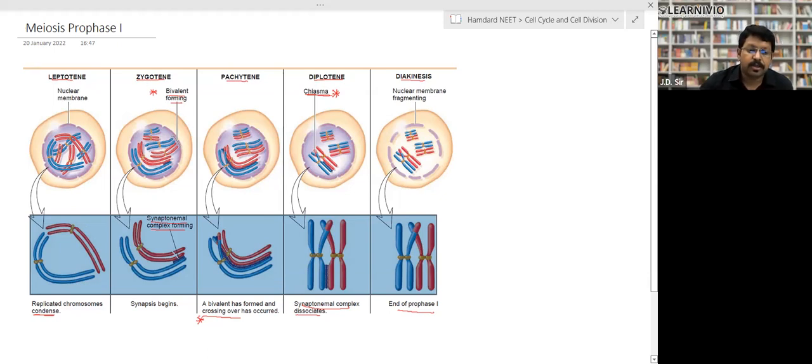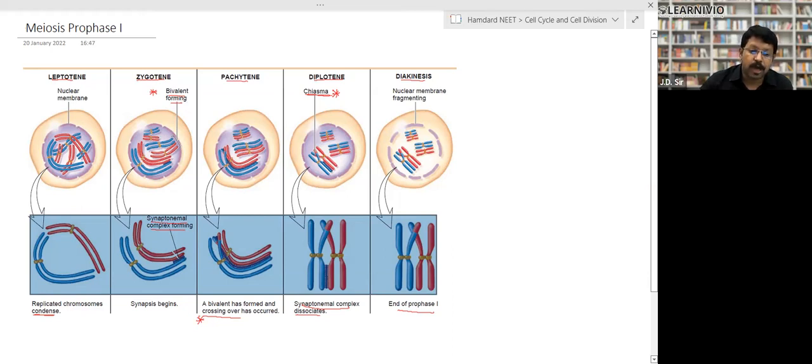In zygotene, the formation of bivalents takes place, meaning two chromosomes come in contact with each other, right? The parts of the chromosomes stick with each other, and this pairing structure is called the synaptonemal complex. So formation of the synaptonemal complex takes place, right?